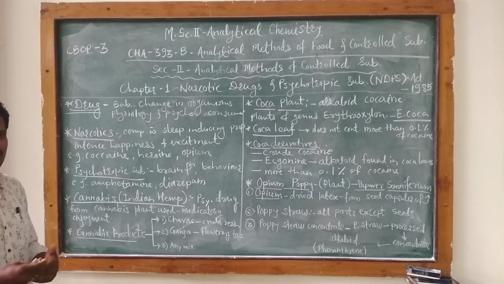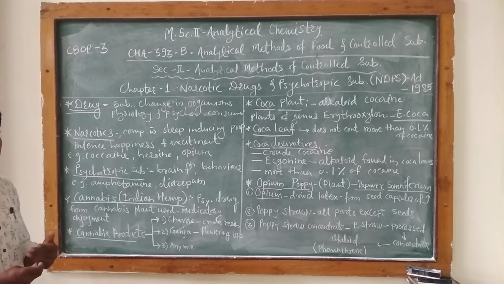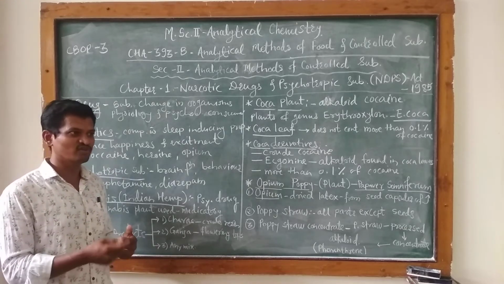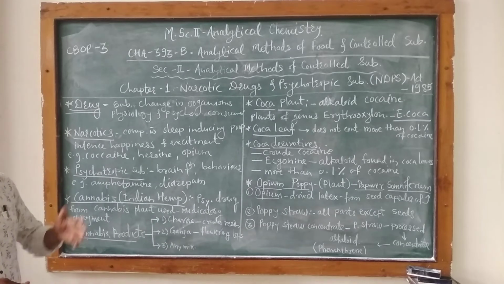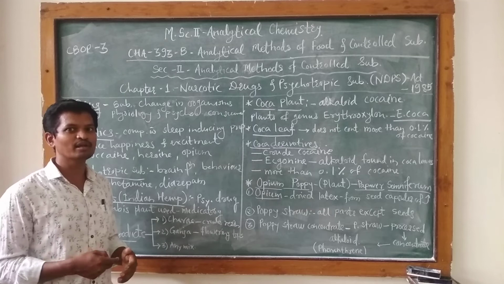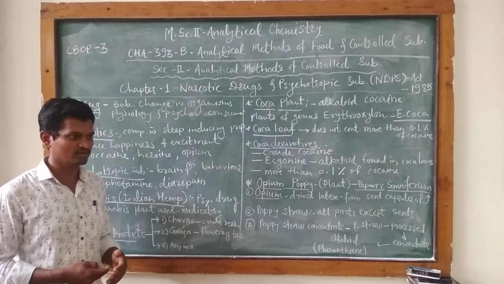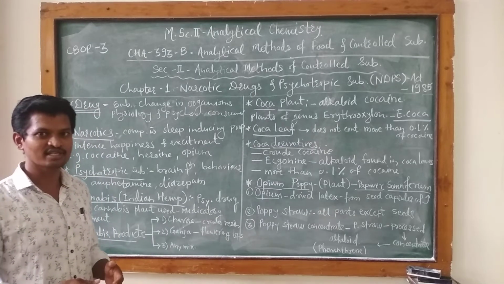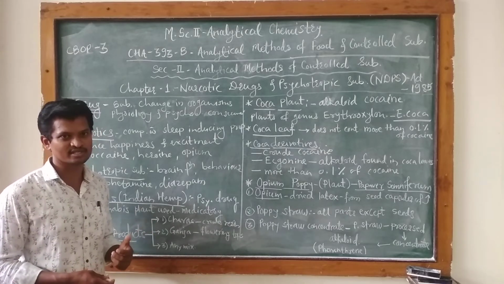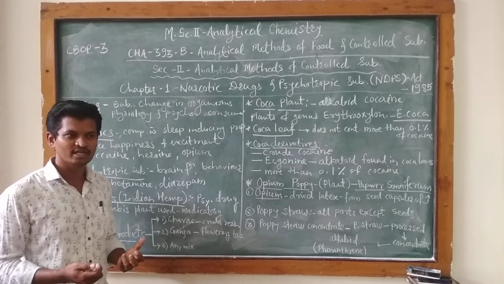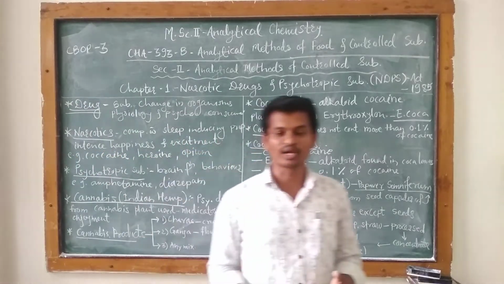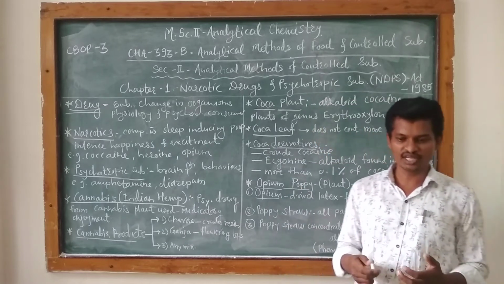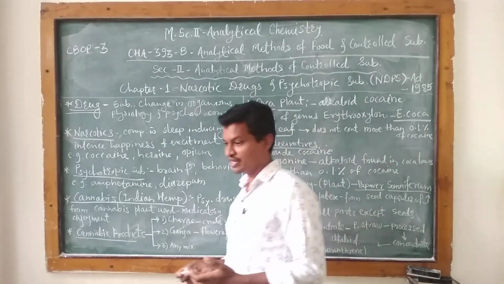Physiology is related to the internal processes of the organism. Okay, so we call it physiology. And psychology means we can see changes in their mental behavior, or their mind status is changing by consuming these substances. Okay, so this is the simple definition of a drug. Drug is any substance or compound which causes a change in an organism's physiology and psychology when it is consumed.